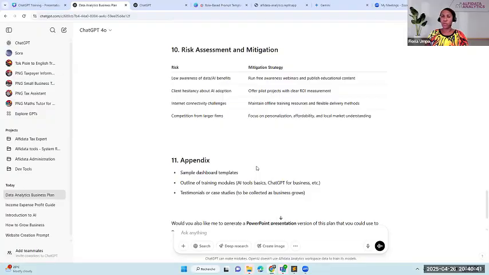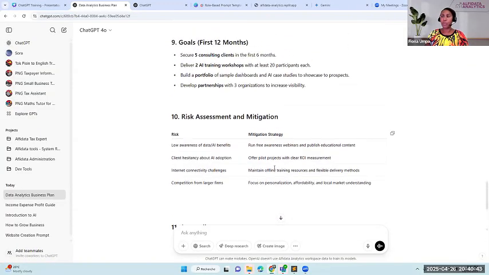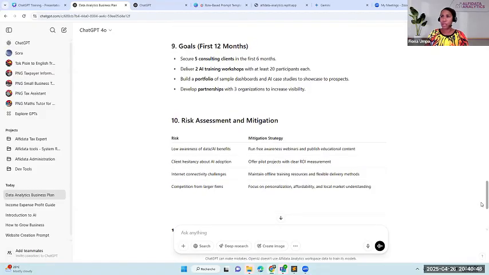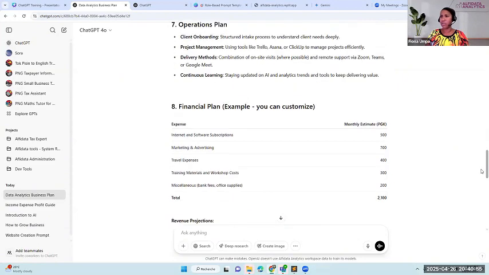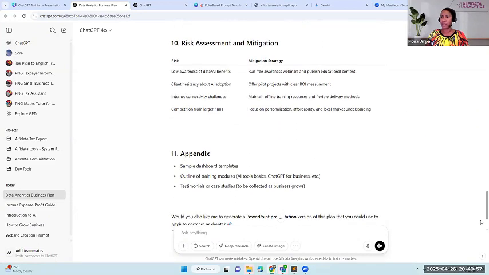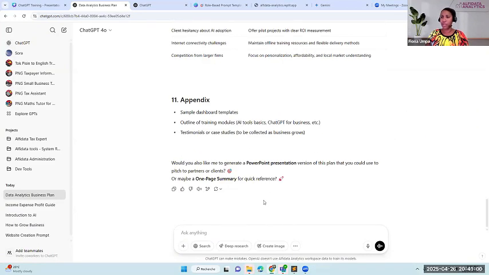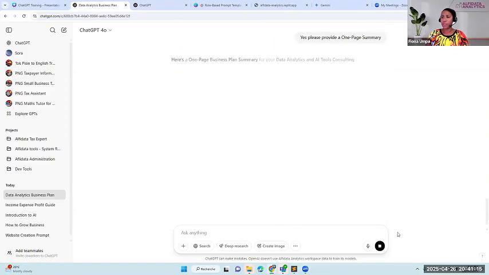If I'm happy with the content, remember we said that when we use these tools, we must always verify results that come back. So if I look at this and I said, yeah, it's okay, why not? Let's start with this as a first draft. And I say, okay, I want a one-page summary. So let me say, please provide a one-page summary. Okay, and we send it away.